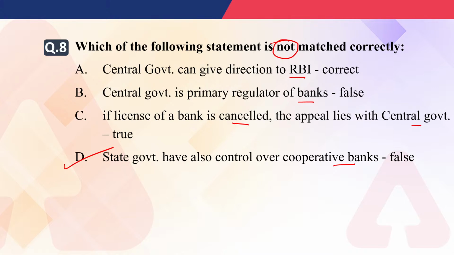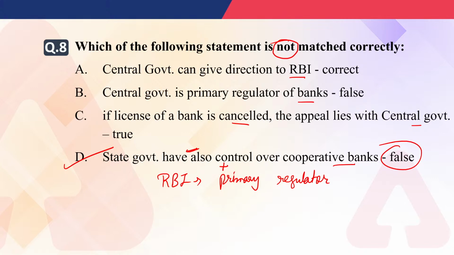We know that RBI is the primary regulatory body for the banking system in India, but the state government also has control over the cooperative banks. So the right answer will be D. It is not false. It is a true statement that the state government also has control over the cooperative bank, and RBI is the primary regulator. Because it is written that this statement is false, our answer will be D.